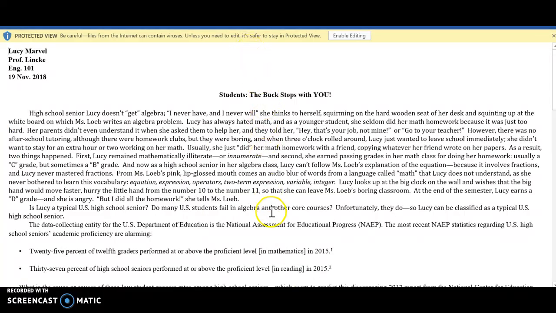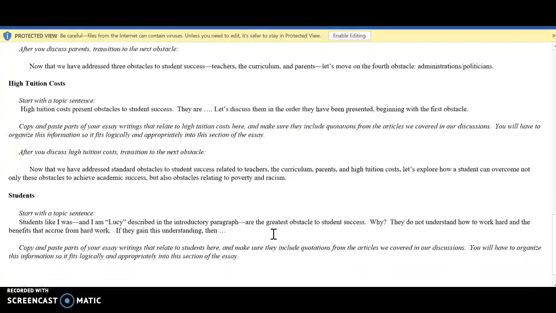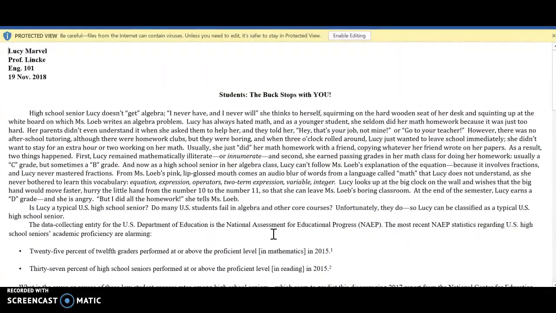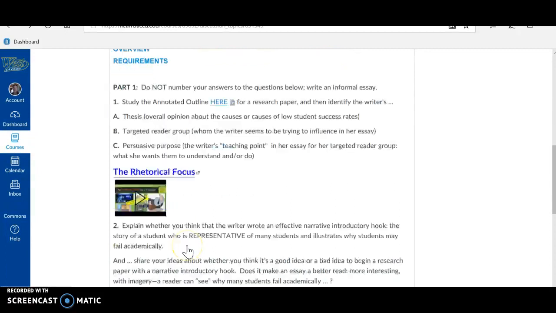So the annotated outline for the research paper is here, and I'll want you to study it. And when I say the annotated outline for the research paper is here, I mean an example of an annotated outline, okay? So I'm going back into the assignment. You are being asked to identify the rhetorical focus of the annotated outline, and that's the thesis, the targeted reader group, and the persuasive purpose. And I have a handy video I created for you here explaining what the rhetorical focus is.